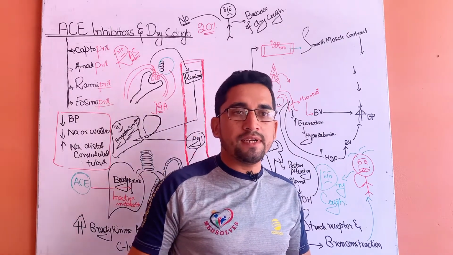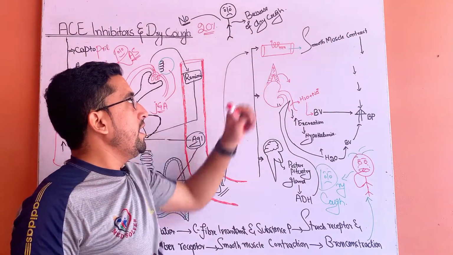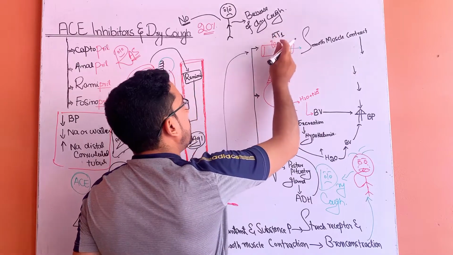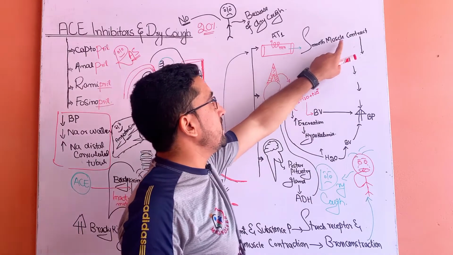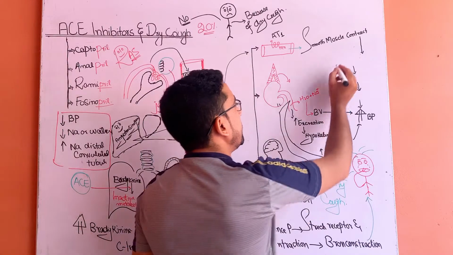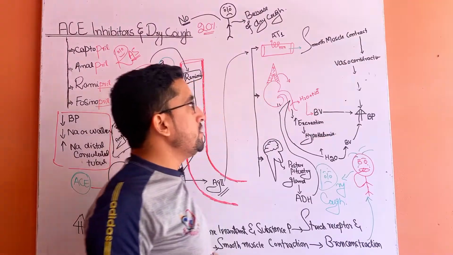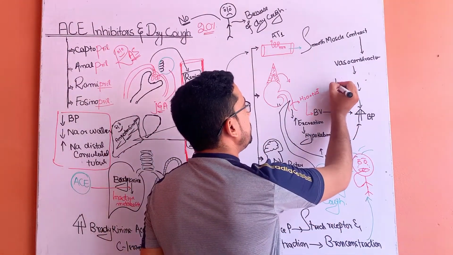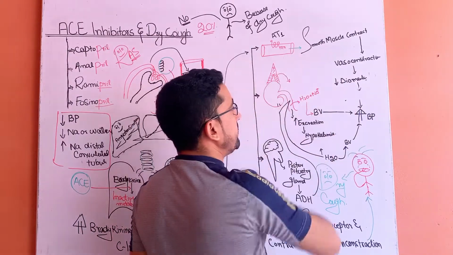They control different conditions. For example, when angiotensin 2 acts on the angiotensin 1 receptor that is present on the smooth muscles of the blood vessel, it causes smooth muscle contraction. Due to this smooth muscle contraction, there will be vasoconstriction. Due to this vasoconstriction, there will be a decrease in the diameter of the blood vessel.